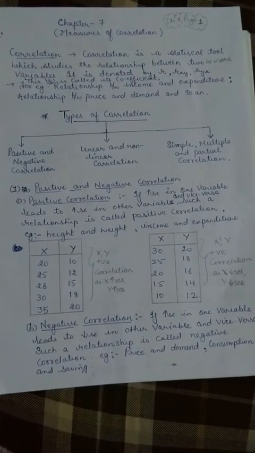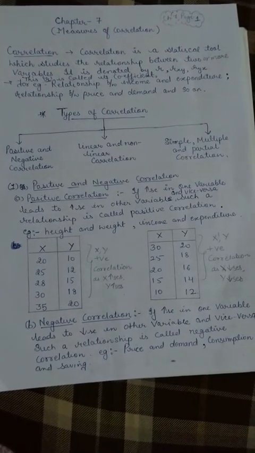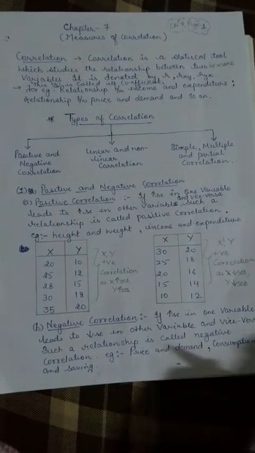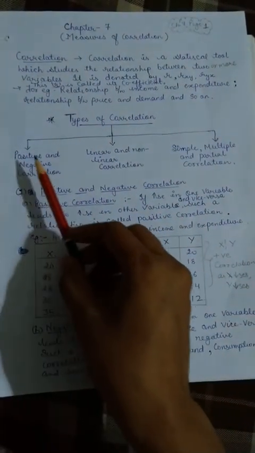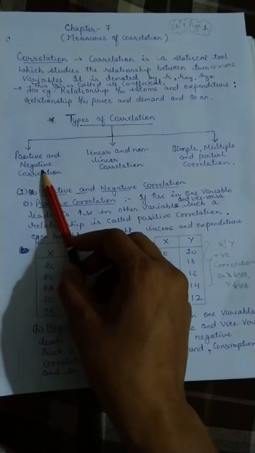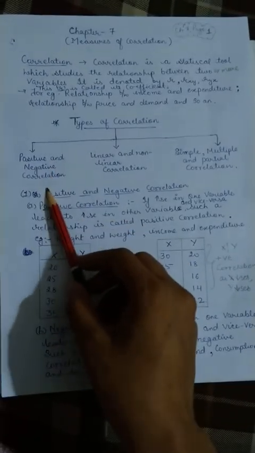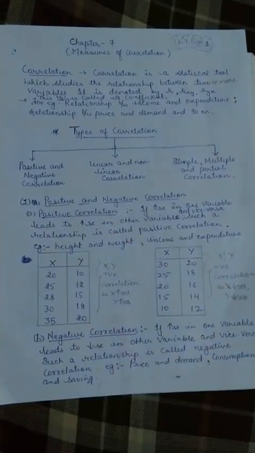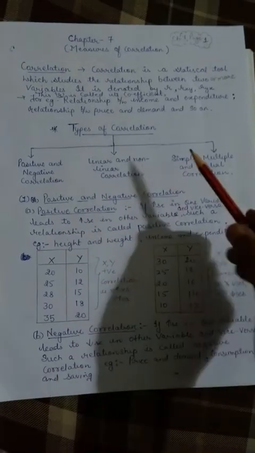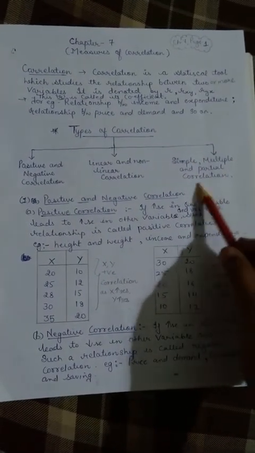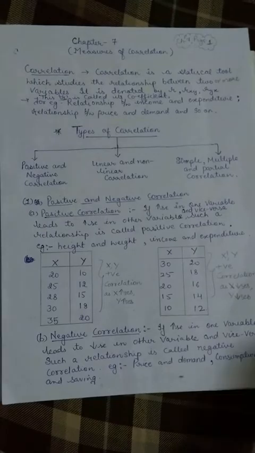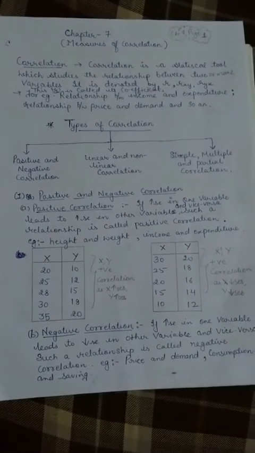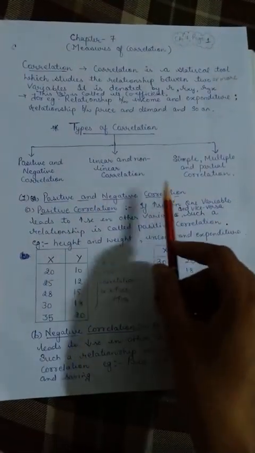Next topic is, what are the types of correlation? Types of correlation can be categorized into 3 forms, that is on the basis of positivity and negativity, that is positive and negative correlation, then linear and non-linear correlation, then simple, multiple and partial correlation. Let's try to understand first of all positive and negative correlation.